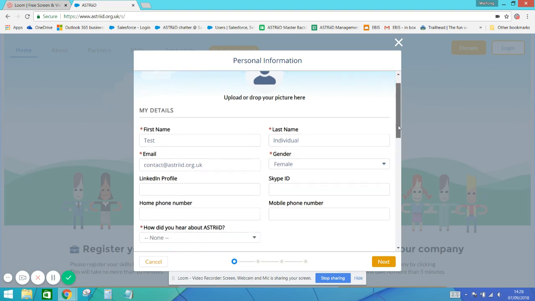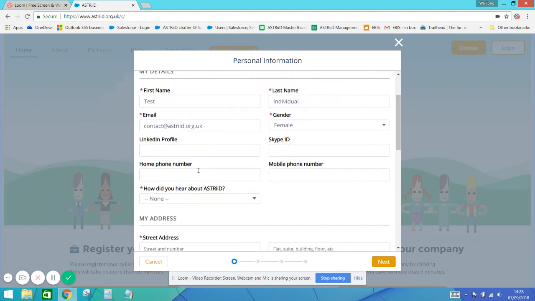And then if we scroll down a bit, there are other fields which aren't asterisked, but I would suggest that you fill in at least one of these phone numbers if possible. How did you hear about ASTRiiD?